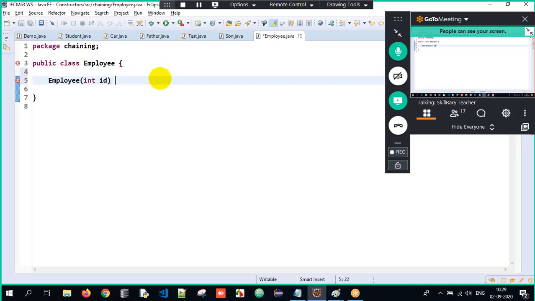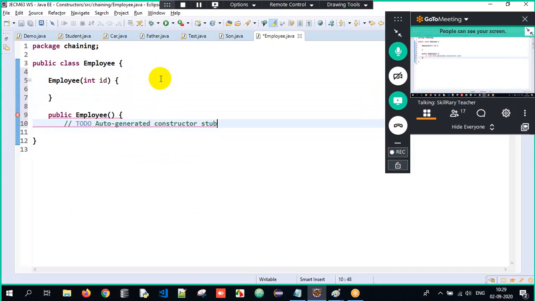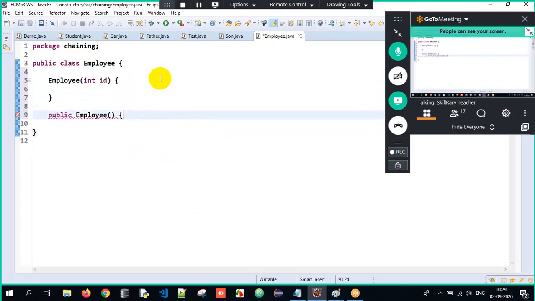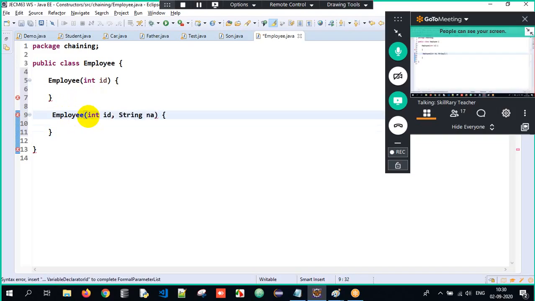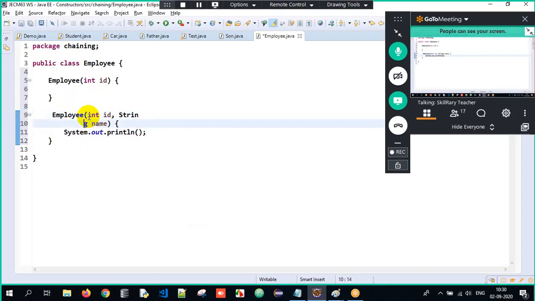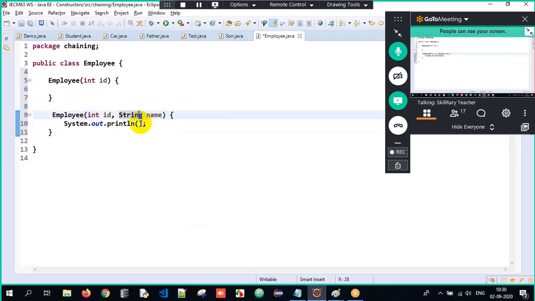And here I'll also have one more Employee constructor, with int id comma string name. Now I'll print the name over here, and here I'll print the id over here.